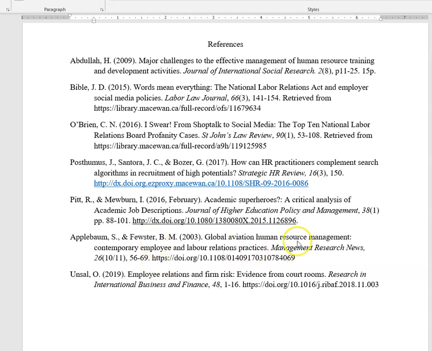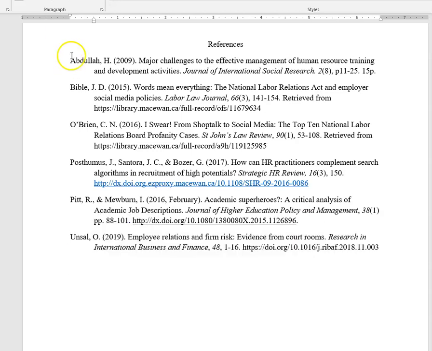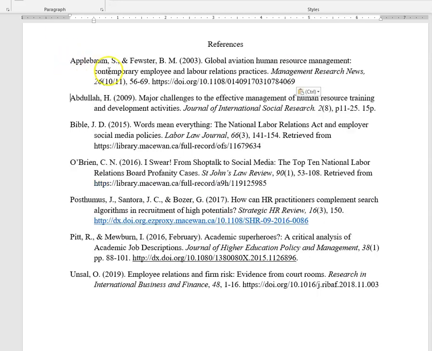Hi there. I'm going to talk to you about what kinds of links to include when you're doing journal articles. So if I'm looking through these references here, which we've been working through, the first thing I notice is that a number of these have DOIs, and that's great.